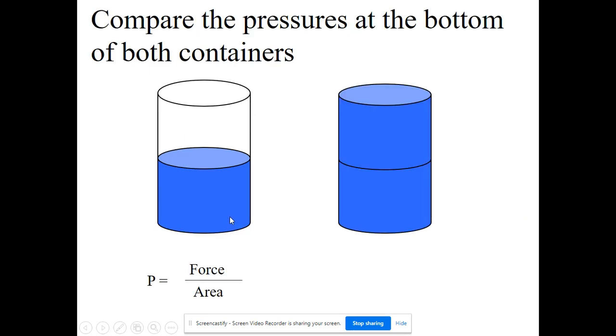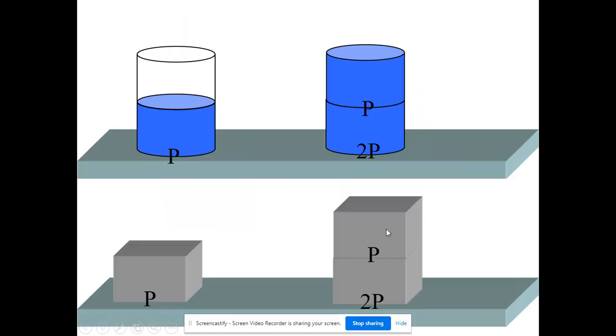Now, if I compare the pressure here versus here, the pressure here is going to be twice as much as the pressure down here because it's got twice the weight on it. So 2 times the force over the same area, so it's going to have twice the pressure.